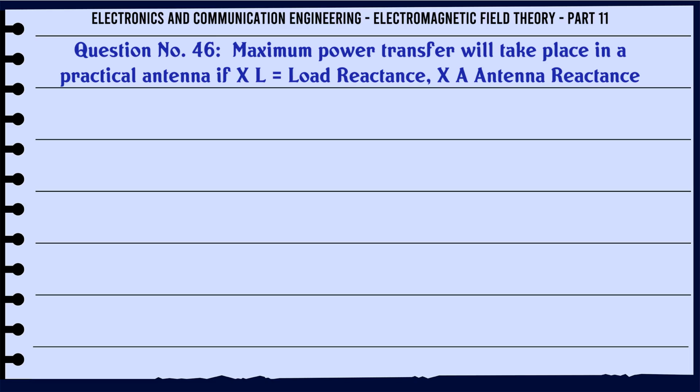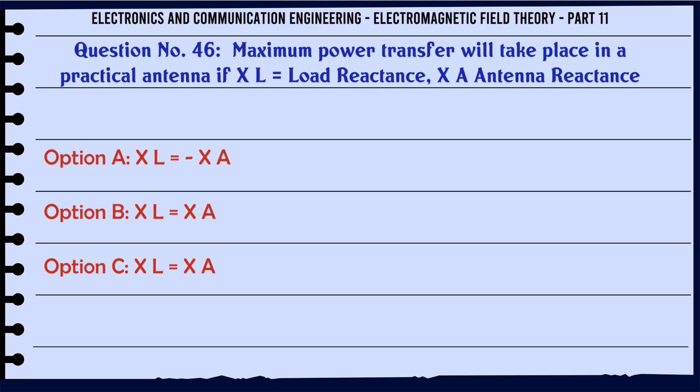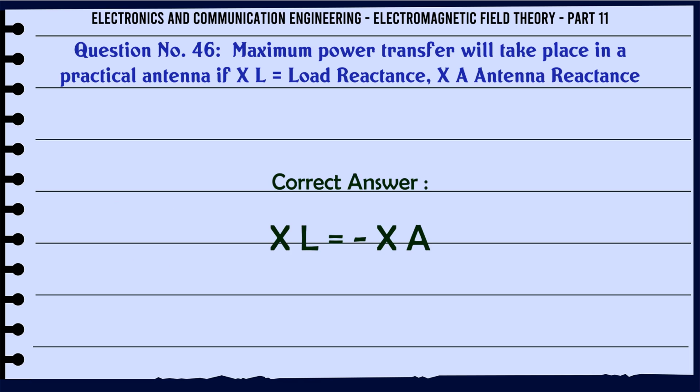Maximum power transfer will take place in a practical antenna if X_L (load reactance) and X_A (antenna reactance) satisfy A. X_L = X_A, B. X_L = -X_A, C. X_L > X_A, D. X_L < X_A. The correct answer is X_L = -X_A.